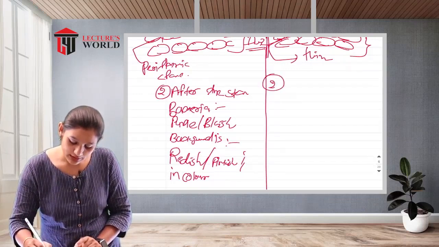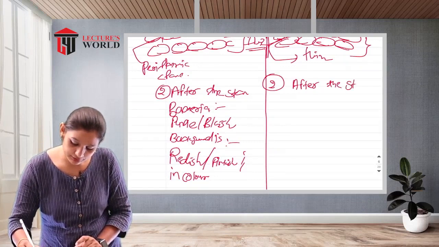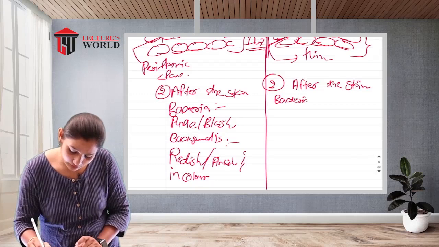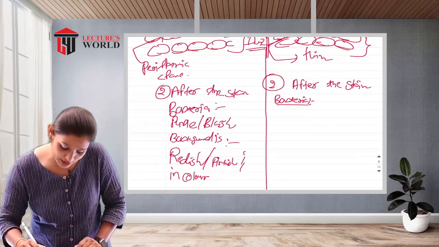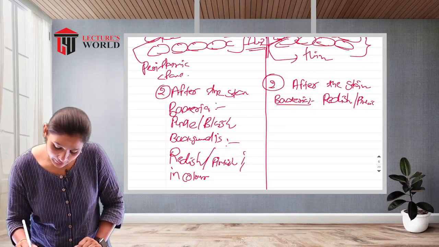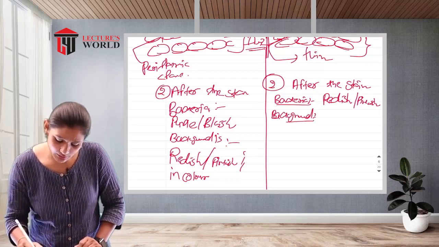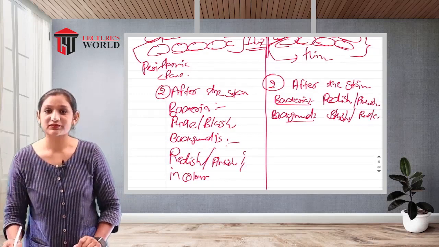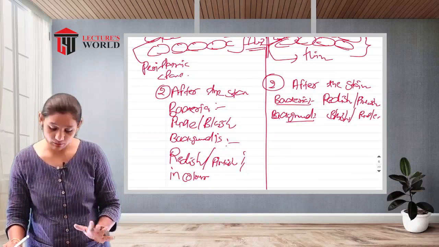Second, gram negative. After the stain, the bacterial color observed is reddish pinkish and the background is bluish purple. Right, this is the major difference between gram positive and gram negative bacteria.